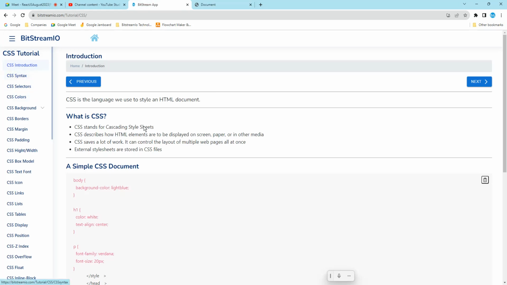Introduction. What is CSS? CSS is a language we use to style HTML documents. And what is CSS? CSS stands for Cascading Style Sheet. In the interview, they will ask, what is CSS and why do we use it. So CSS is a cascading style sheet, and CSS describes how HTML elements are displayed on screen, paper, or other media. See, that is what we have mentioned.